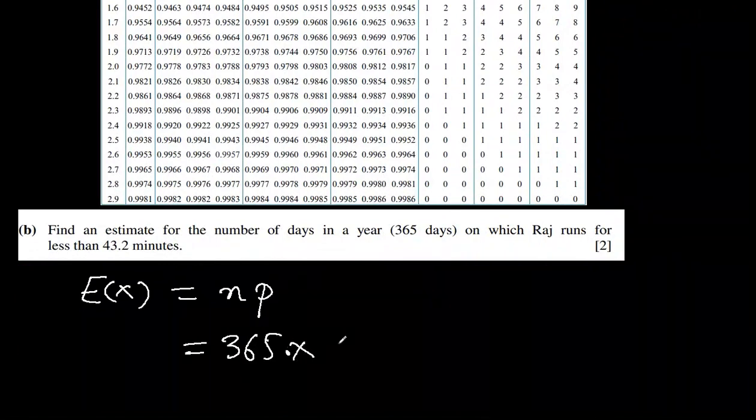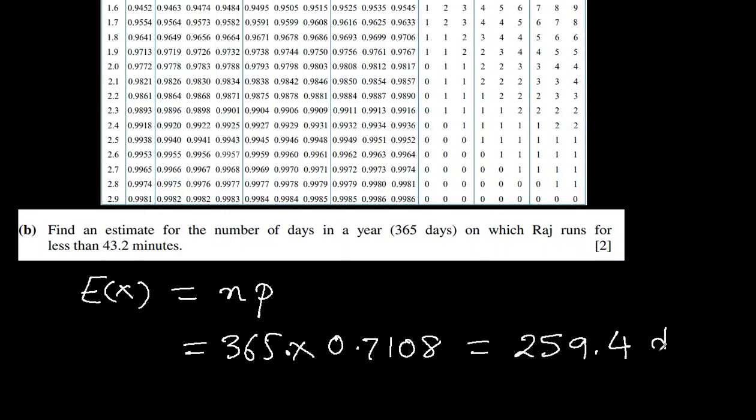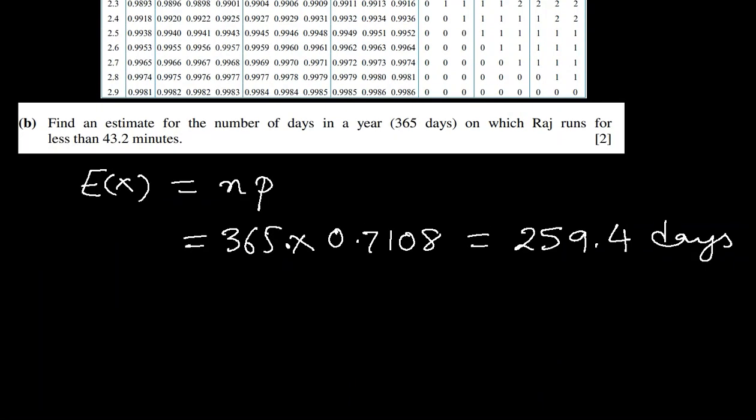Probability is, we got 0.7108, and if we multiply this, we get 259.4 days, and 0.4 days is not accurate. We can make it either 259 or 260 days. 259 is closer, so we'll write 259 days.